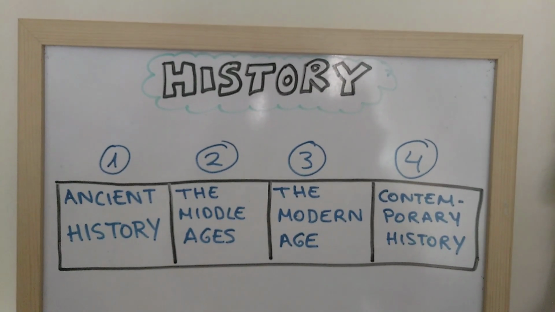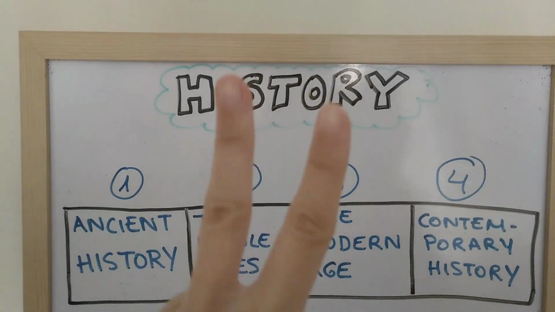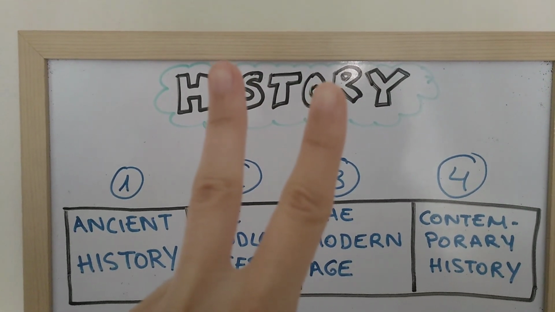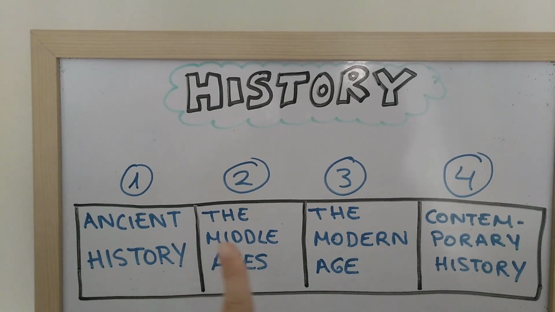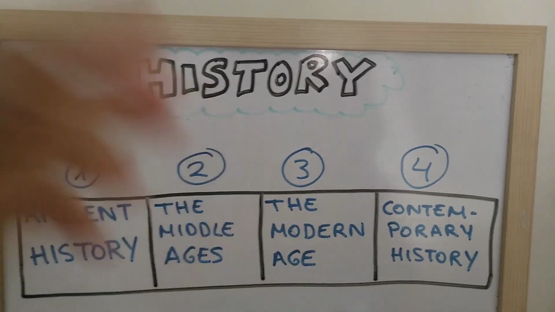So it's very important that we know that first we have prehistory and then history. And inside history we have ancient history, the Middle Ages, the Modern Age, and contemporary history.